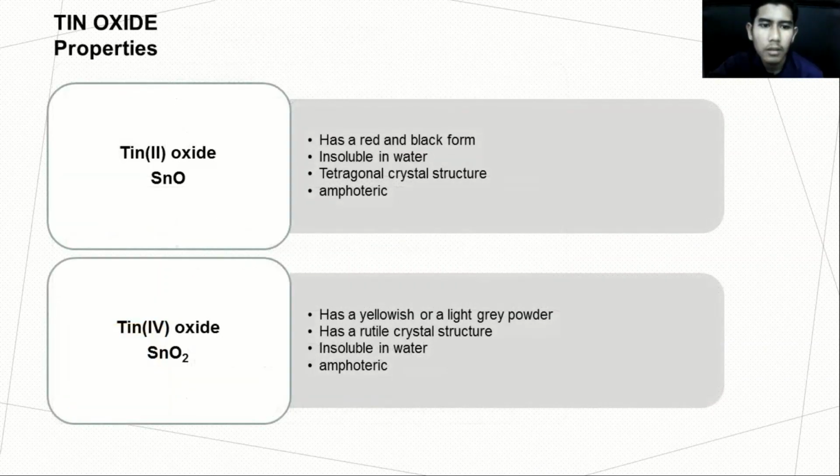Next is tin. The first one is tin oxide. Tin oxide has a red and black form and is soluble in water. It has a tetragonal crystal structure. Next is tin dioxide. This oxide is a yellowish or light grey powder and has a rutile crystal structure. This oxide is soluble in water. Both of these oxides have amphoteric properties.